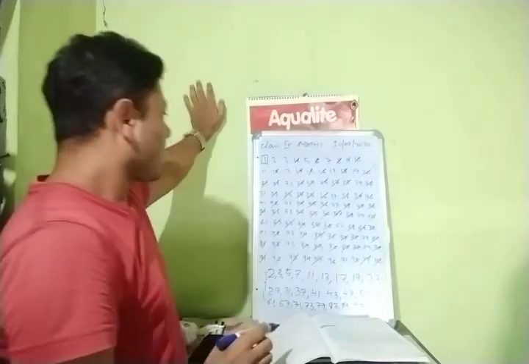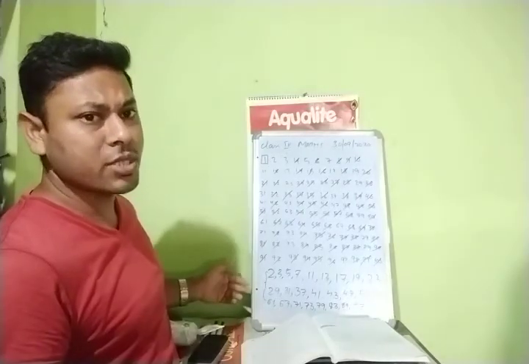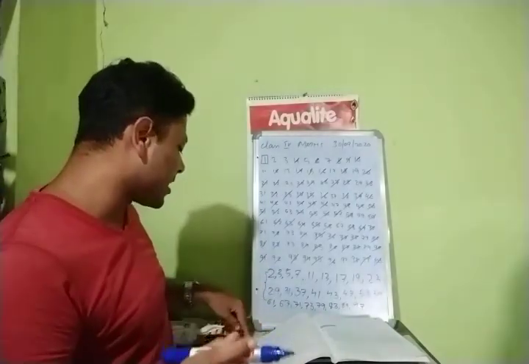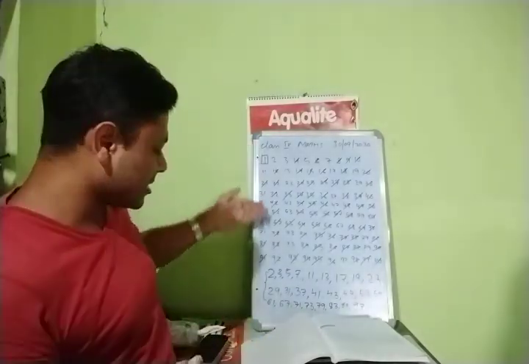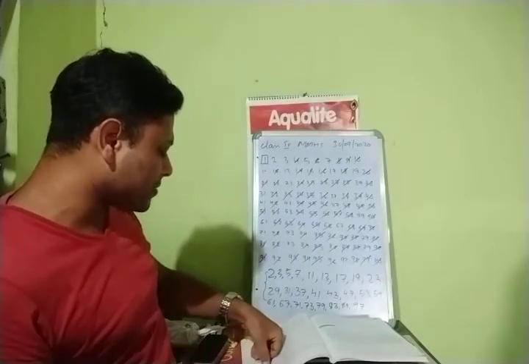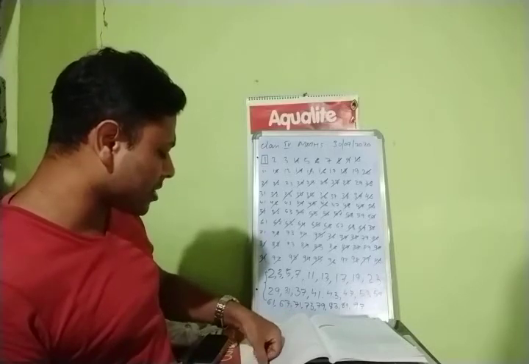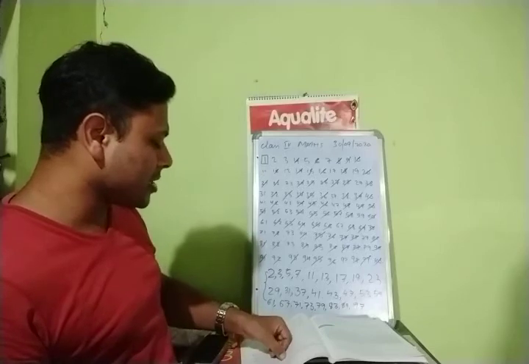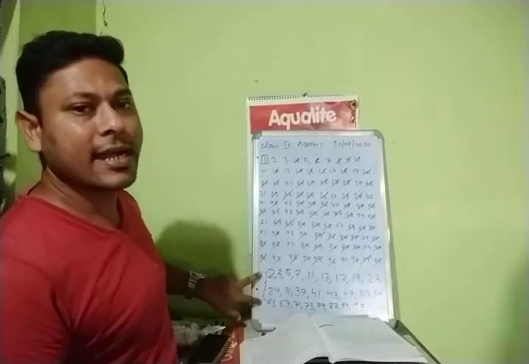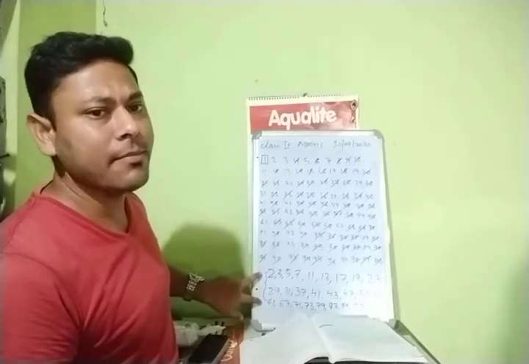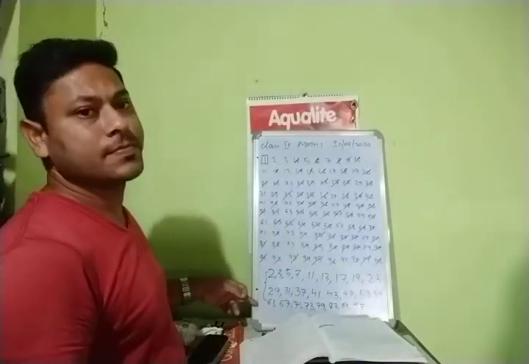Okay, now go through this table properly, which is also given on your page number 98. Go through page number 98 properly. You can get these numbers: 2, 3, 5, 7, 11, 13, 17, 19, 23, 29, 31, 37, 41, 43, 47, 53, 59, 61, 67, 71, 73, 79, 83, 89, 97. These all are the numbers which are left not cut. So these are your prime numbers, right children?